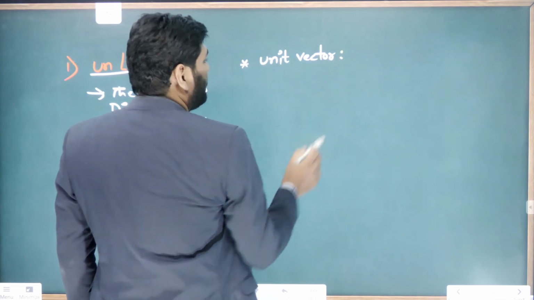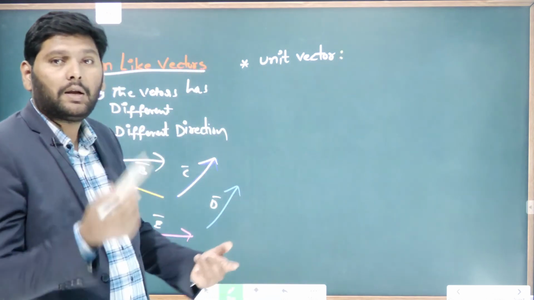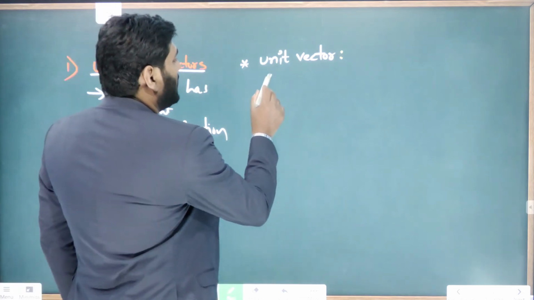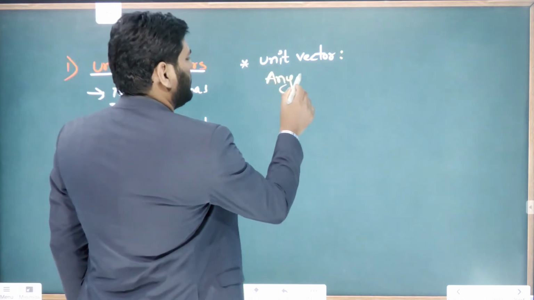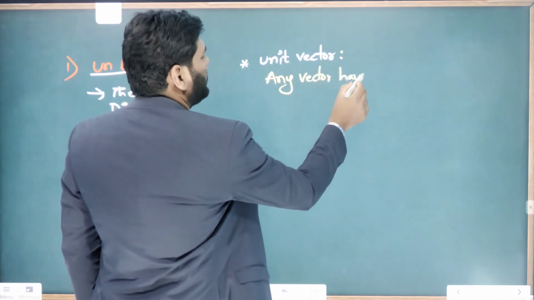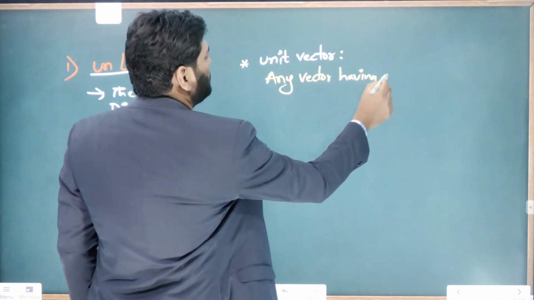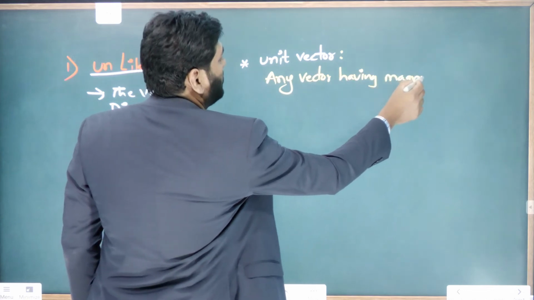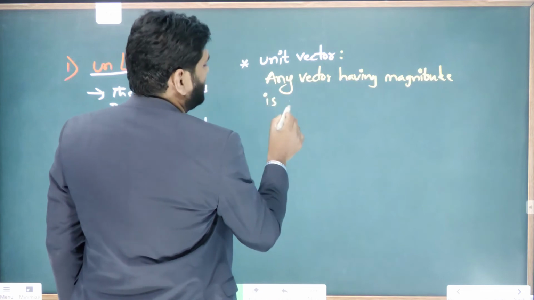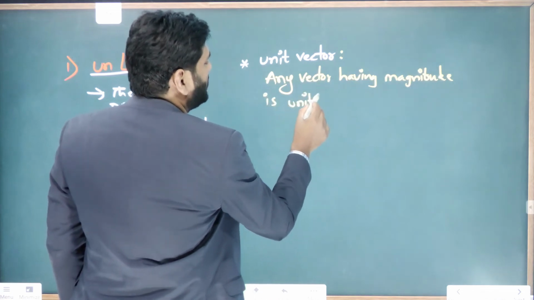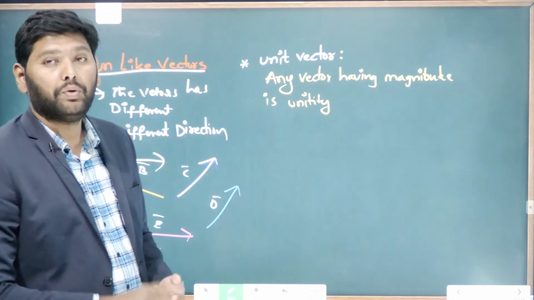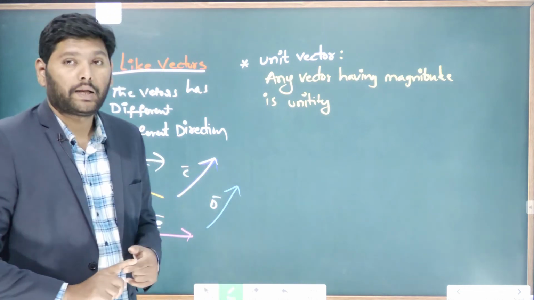A unit vector means any vector having magnitude unity. Unity means 1.